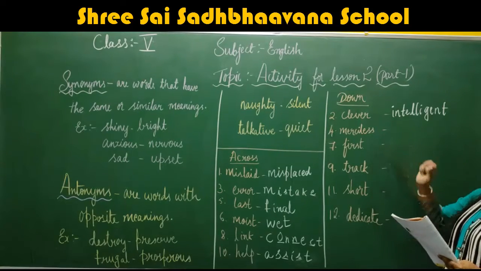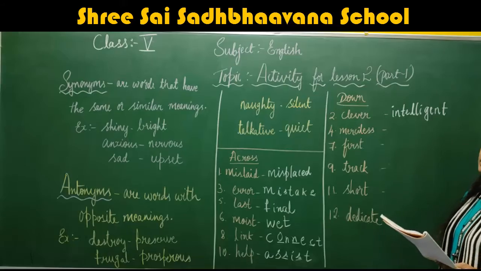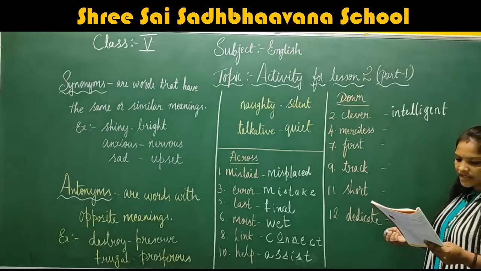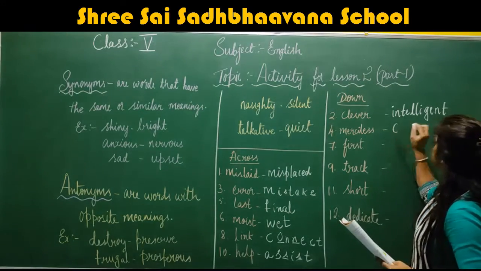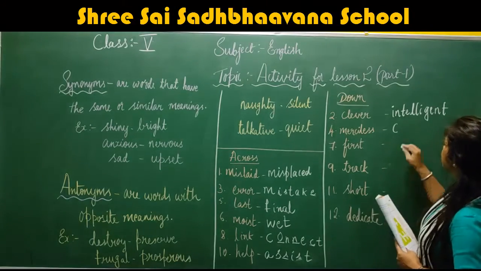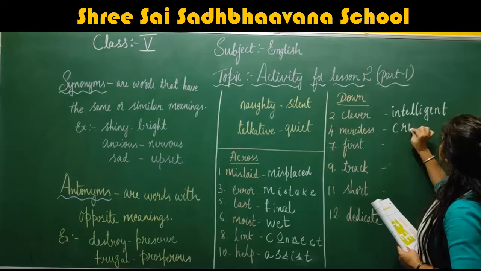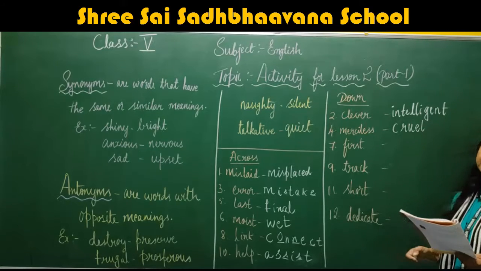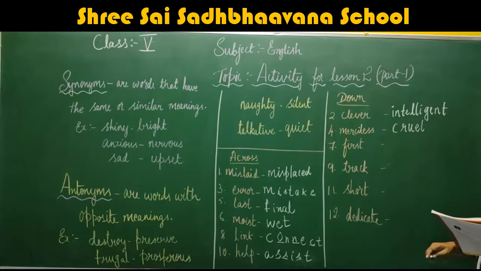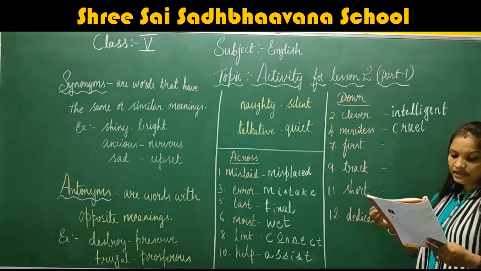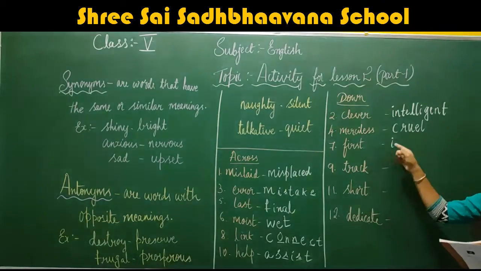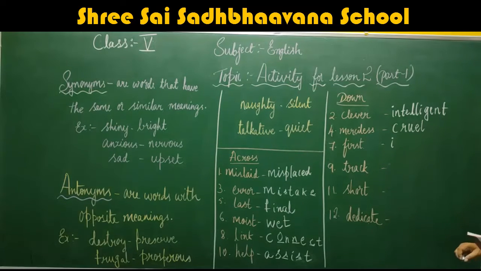Intelligent. Now merciless. What do you mean by merciless? They are not kind to others. What clue have they given for merciless? The word will start with C. C, two blanks and E L. What would be the word? C-R-U-E-L. Cruel. The other word for merciless is cruel. Now first. The other word will be starting with I. So what would be the similar word for first? Initial.